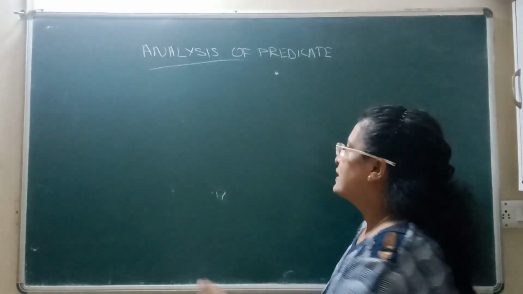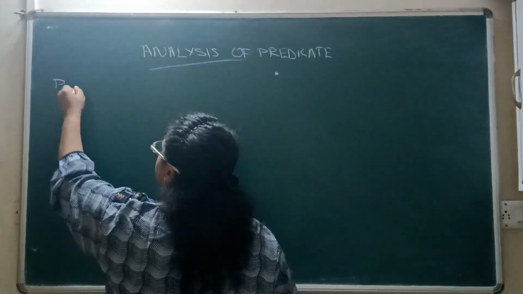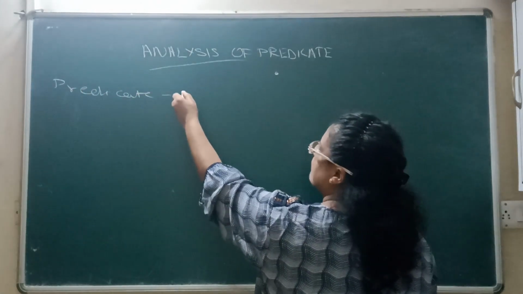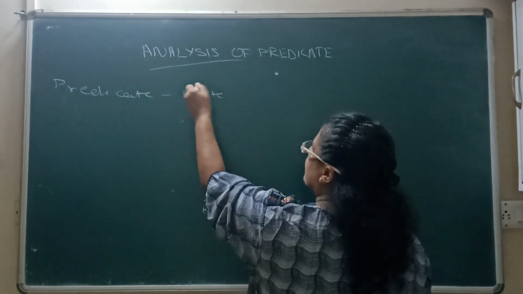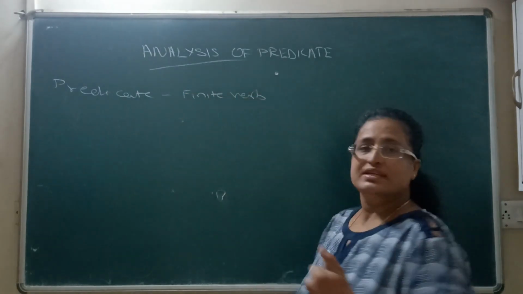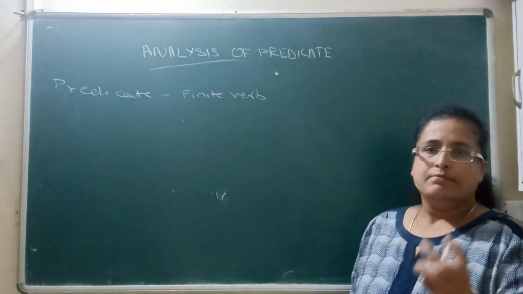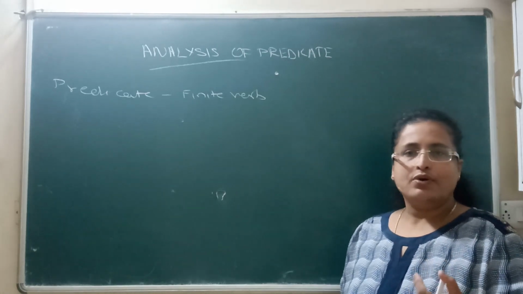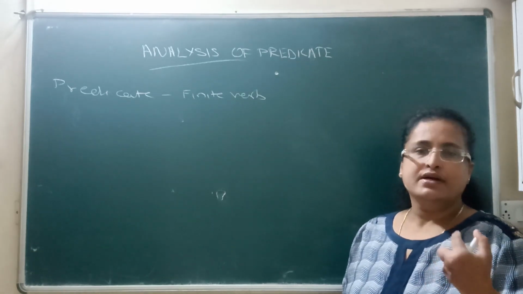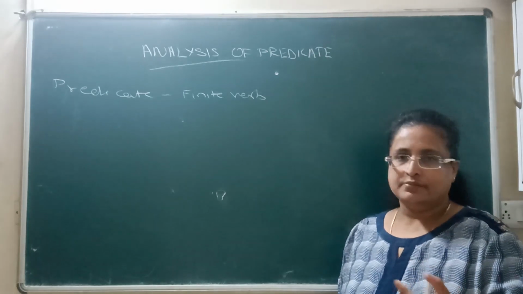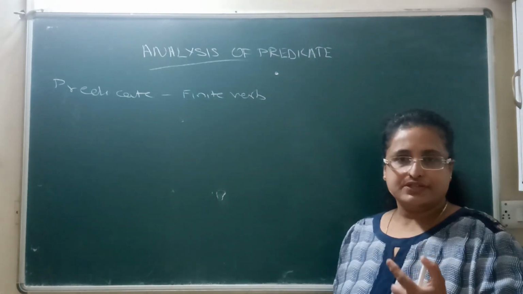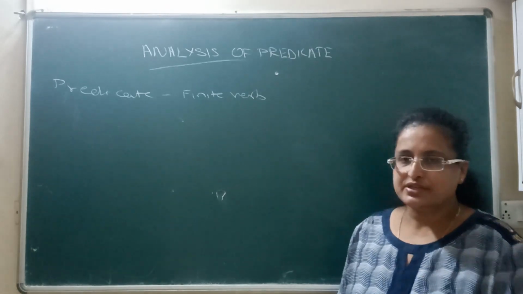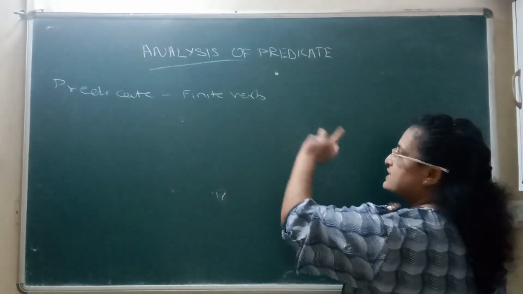Let's begin here. As I told you, we are doing analysis of predicate. The predicate always has a finite verb. I hope you all know what a finite verb is by this time. What is a finite verb? All the present, past and future forms of the action verb, as well as all the state verbs, that is, of to be form, to do form and to have form. Again, go to the first lecture on finite verbs and verb forms, the link to which I have given in the description box. Now, predicate always begins with a finite verb.